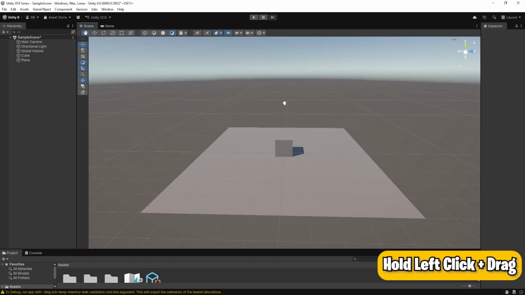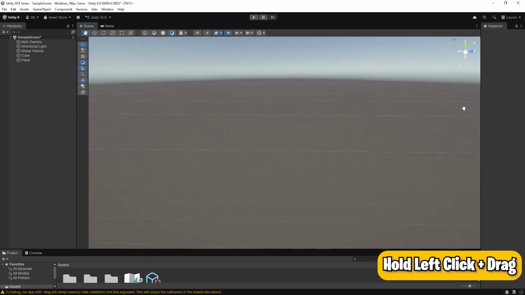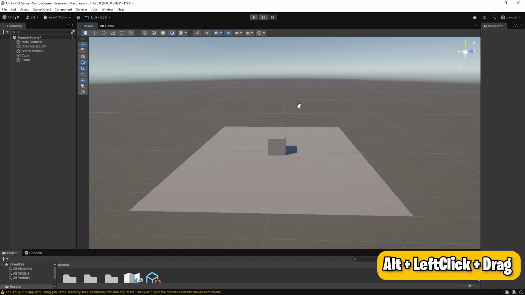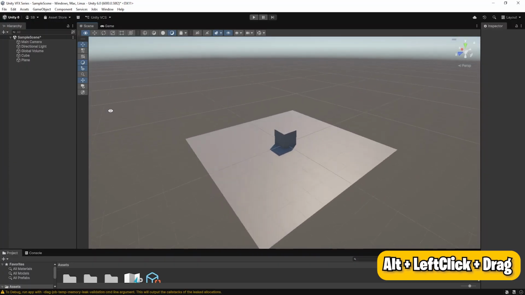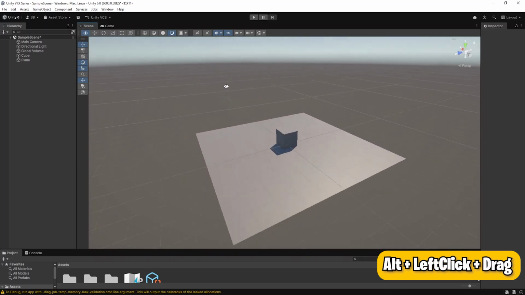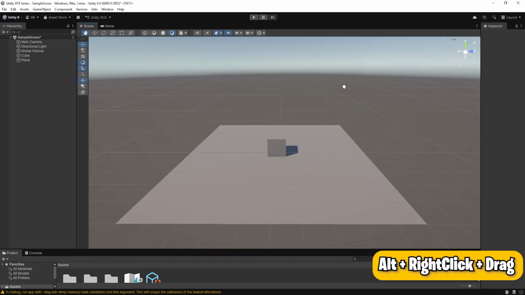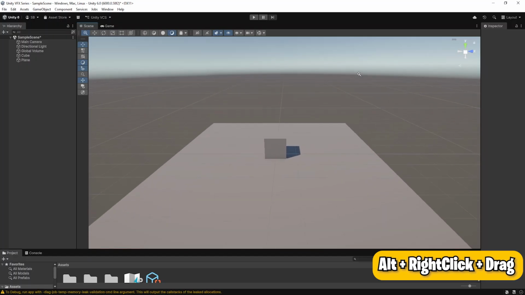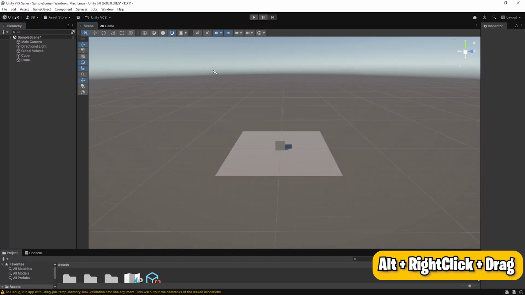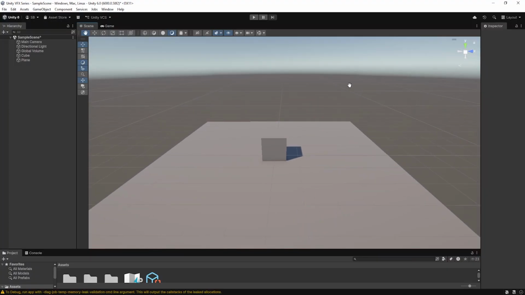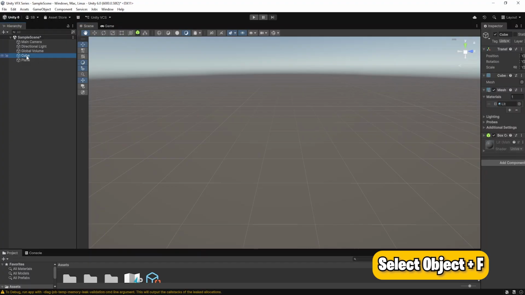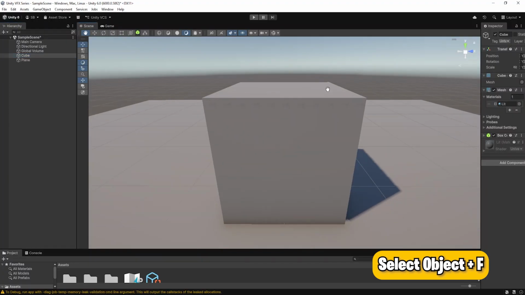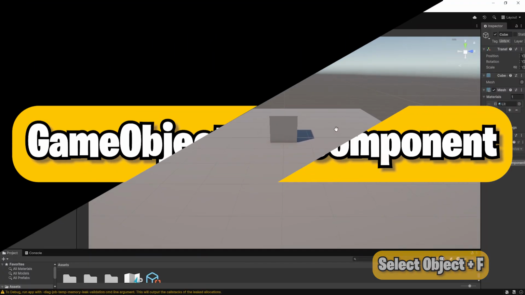For moving the scene, you can just hold left mouse click and drag. So you can drag it and then you can come back like this. After that, you can press Alt, left click, and you can rotate your camera. Now it's not rotating on its own axis, it will take the center and rotate around that. You can press Alt, hold right click, and if you move your mouse left to right, you can zoom in smoothly in the scene. And if you are somewhere far away in the scene, you can select your object over here, cube, and press F in the scene and you will be focused on the selected object.